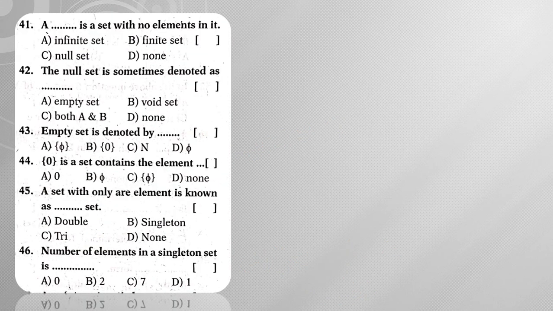Next, moving on to question number 41. A dash is a set with no elements in it. So if there are no elements in a set, it is called a null set. The null set is also called a void set or empty set. So there are different names for this null set: null set, void set, empty set.